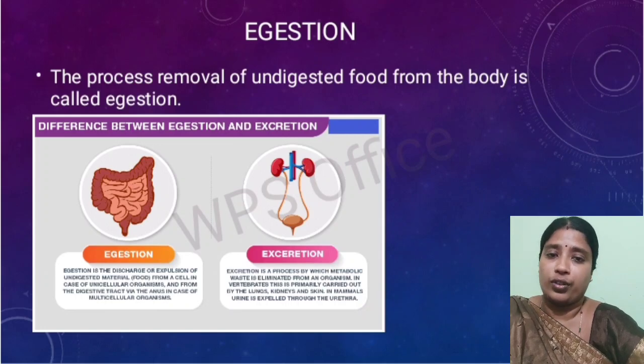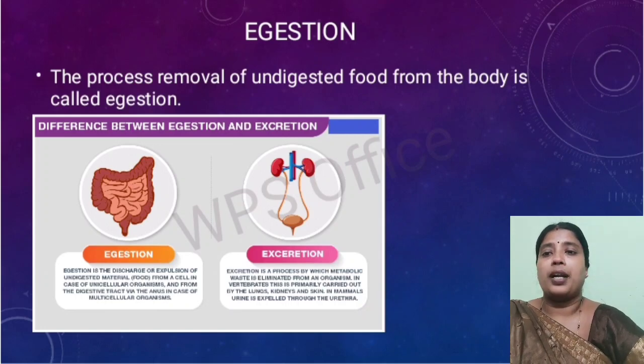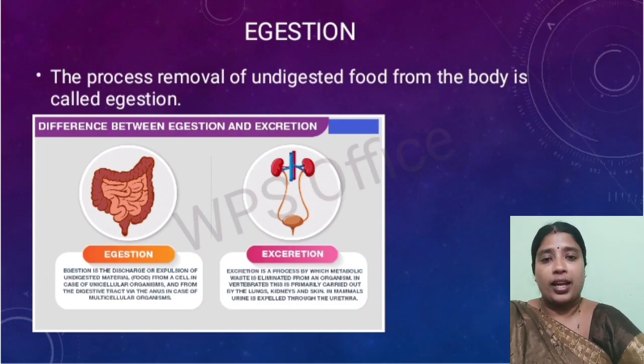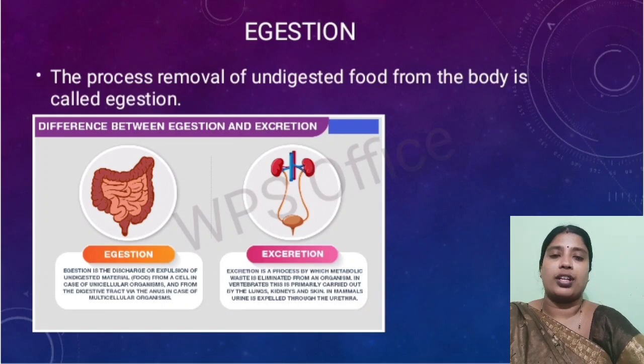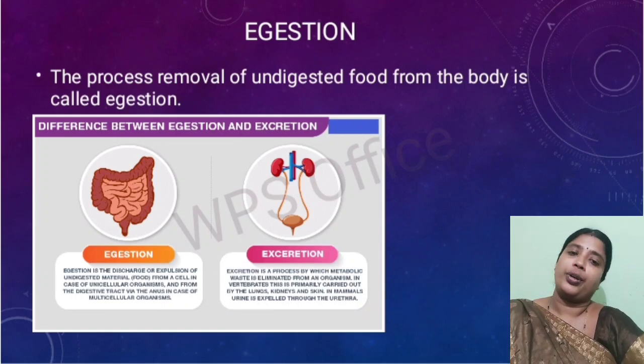Egestion is carried out through the anus, but excretion is carried out through the kidneys, the skin and the lungs. And in mammals, urine is expelled through the urethra.